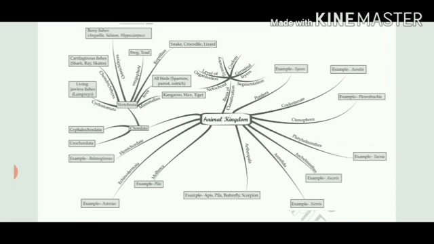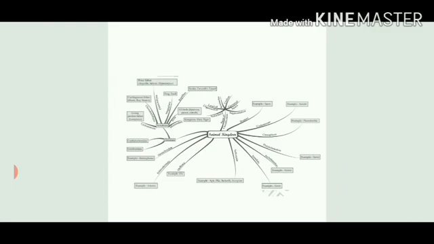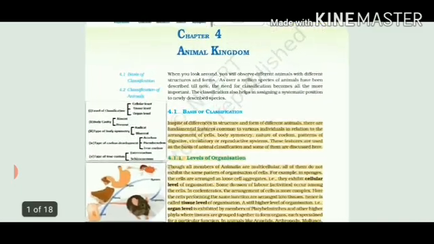There are cyclostomata, jawless fishes, then chondrichthyes, which are cartilaginous fishes, then osteichthyes, bony fishes, followed by amphibians, reptiles, birds and mammals. So let's start the chapter first of all with the basis of classification.